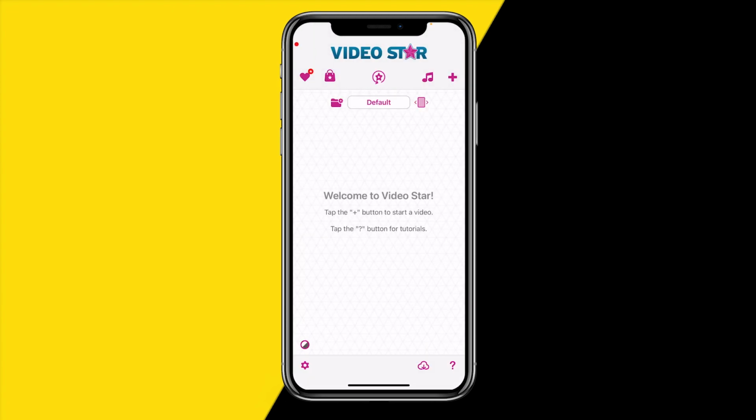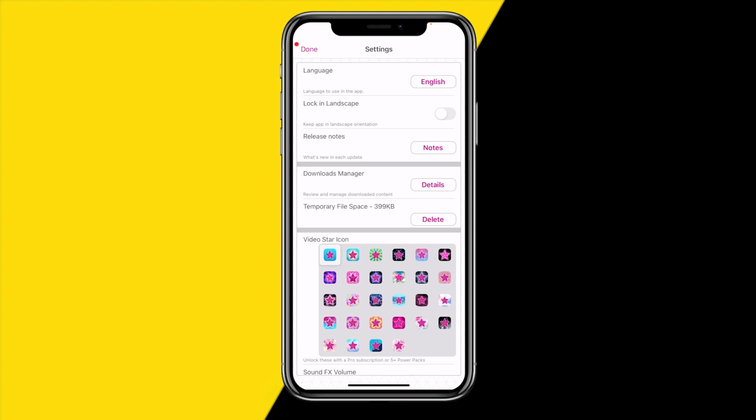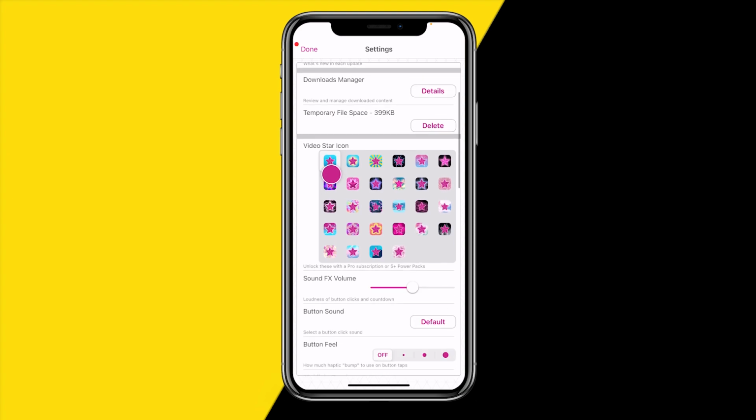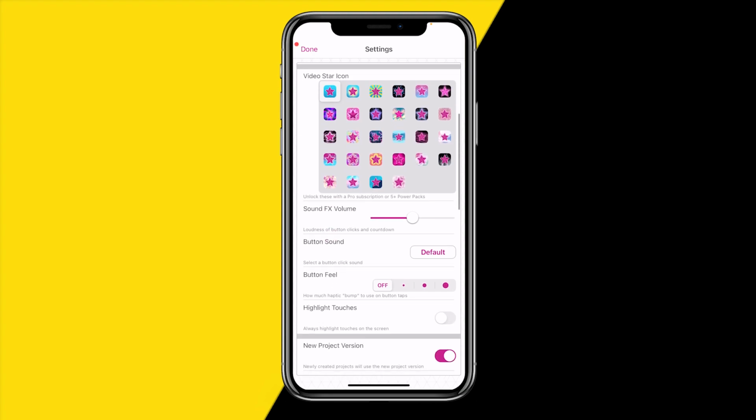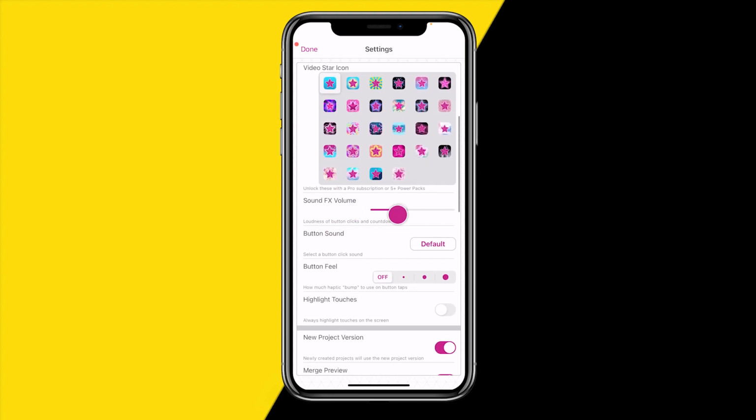So open the Video Star app just like this, and then once you're at the home screen, head over to the bottom left corner of your screen at that settings icon. Right here you will be able to find a sound effects volume, and to disable it, just set it all the way to the left, just like that, and then you will not get any sound effects. So yeah, that's all you need to do.